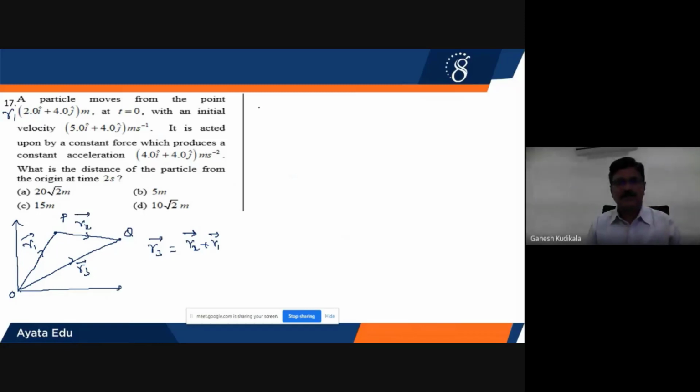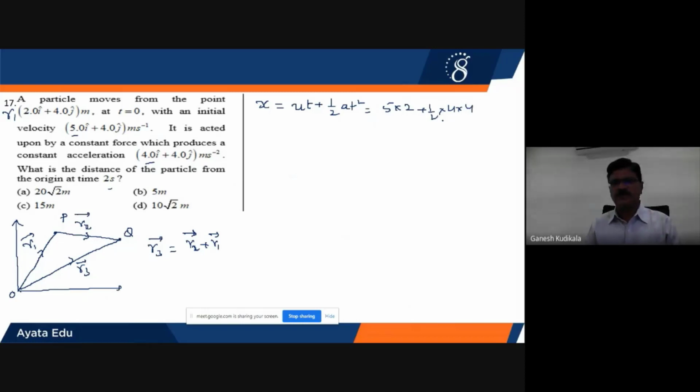Let me calculate the displacement along the x-axis. The displacement along the x-axis is given by the formula. Since it has an initial velocity as well as uniform acceleration, I can use the formula ut plus half at square. What is the initial velocity along the x-axis? 5. And after 2 seconds is asked. Therefore, 5 into 2 plus half into acceleration along the x-axis, 4, into t square.